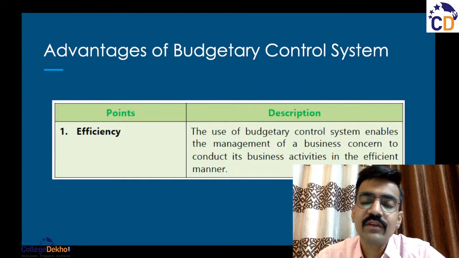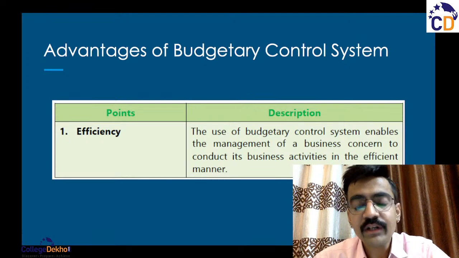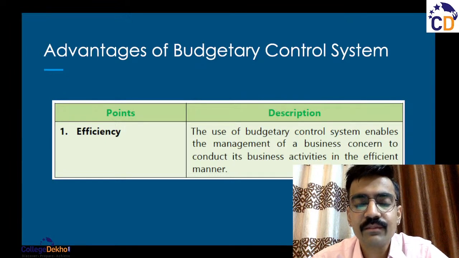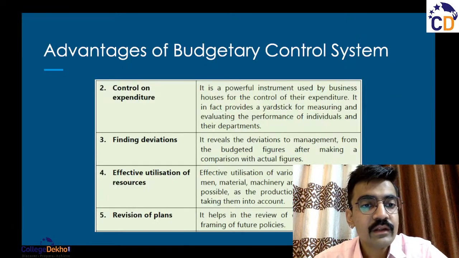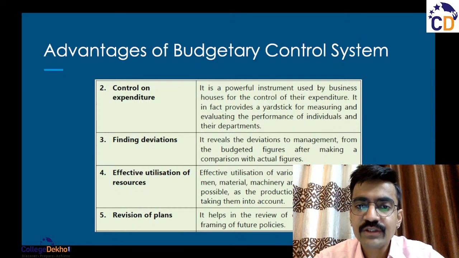The business has already purchased these raw materials, goods, these services. So all of these resources have to be efficiently used.